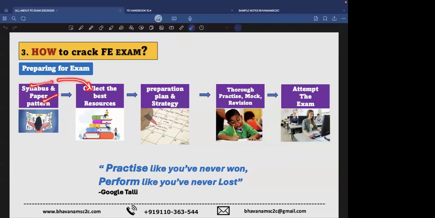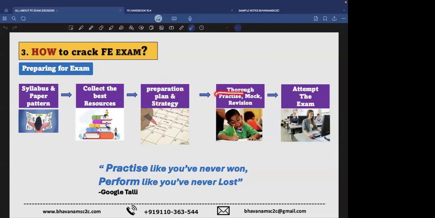After knowing that, collect the best resources. There are plenty of resources online. Even YouTube has most of them, not especially for FE, but general topics for FE subjects. There are many online books like Lindeburg, Mr. Islam, Iqbal. They are very helpful for practicing for FE. Then, after seeing the syllabus, coming to know the resources, and knowing your weaknesses, make a plan, make a strategy. The most important thing is that we are giving the notes. The online sources have the notes and the videos. You have to gather the knowledge.